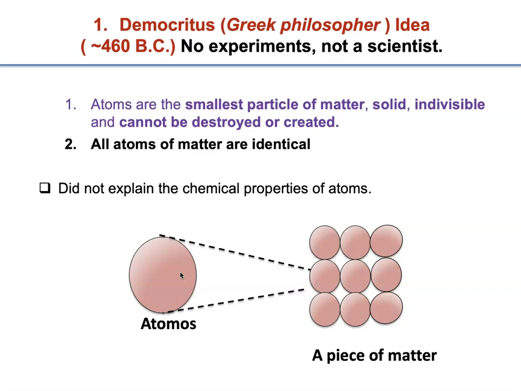And he said atoms of all matter are identical. Now there is a problem with this. That means there are no elements. All we have is one element. As you know, that is not true. And then he didn't explain the chemical properties of atoms. So these are the 2 issues with his concept.